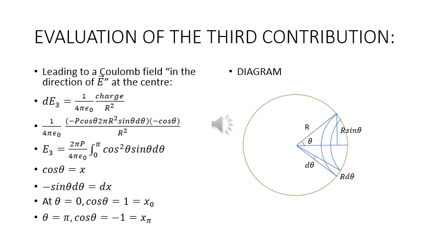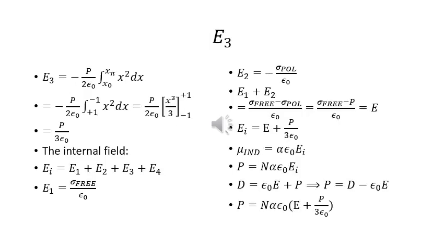If we take cos theta to be equal to x, then minus sine theta d theta is equal to dx. At the limits, theta equal to 0, cos theta is 1, indicating the limit as x naught. And at theta equal to pi, cos theta is equal to minus 1, and we indicate this limit as x pi. E3 is equal to minus P upon 2 epsilon naught integral going from x naught to x pi of x square dx, which is equal to minus P upon 2 epsilon naught integral from plus 1 to minus 1 of x square dx, which is equal to P upon 2 epsilon naught x cubed by 3 from minus 1 to plus 1, which is equal to P by 3 epsilon naught.